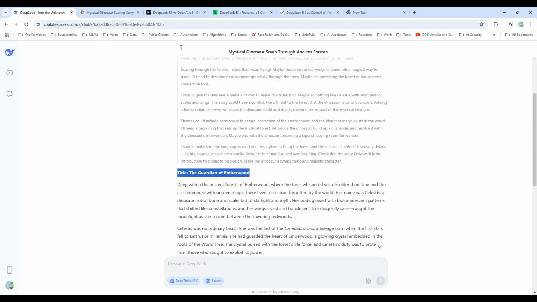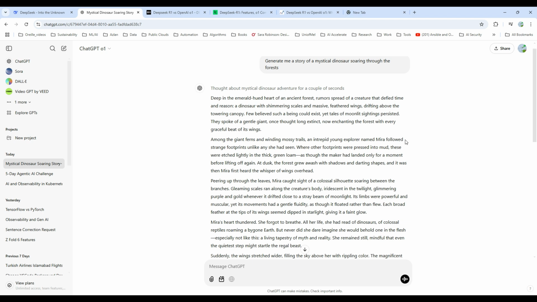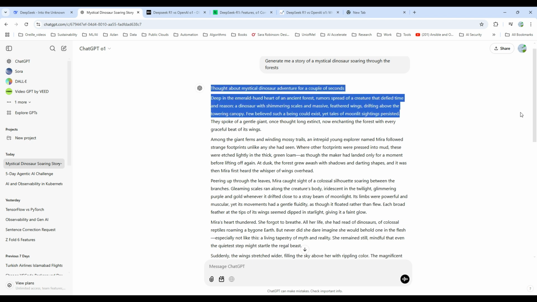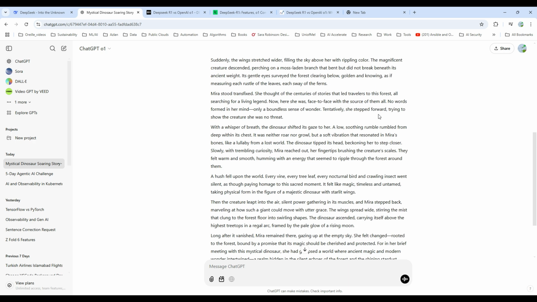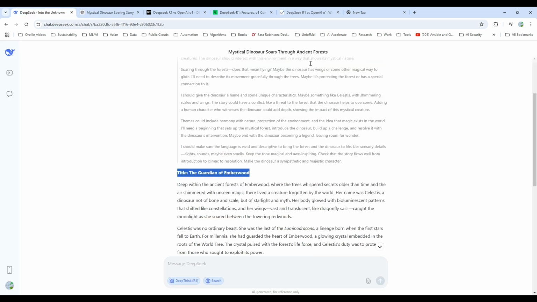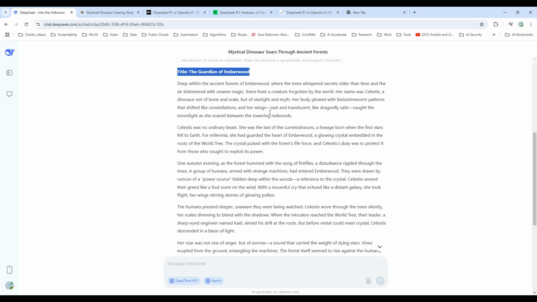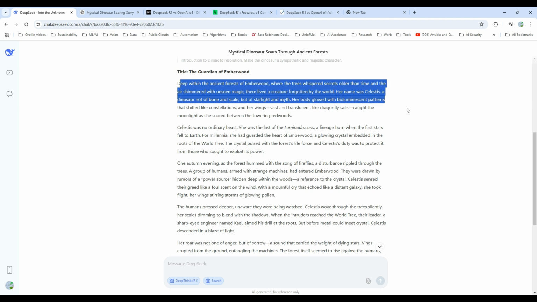Already an interesting title. Let's check on ChatGPT. It doesn't show its thinking, it just generated a title. It acts more like a black box, but that's okay. It's really focusing on the story. Now let's read this together. Let's just read the first paragraph, then we'll compare.